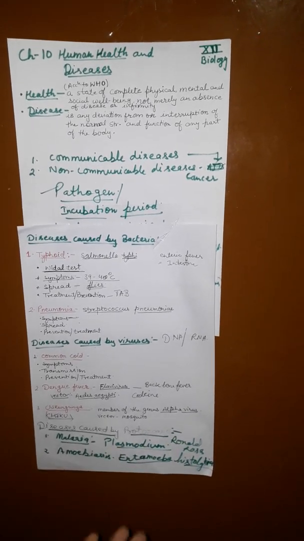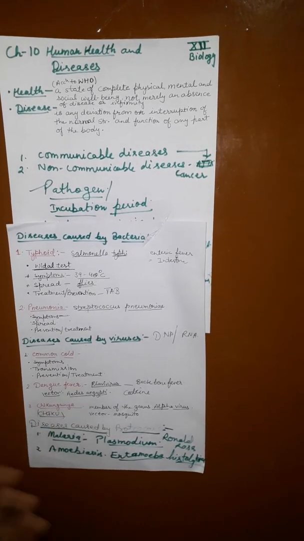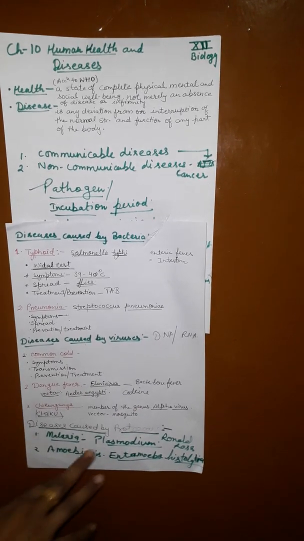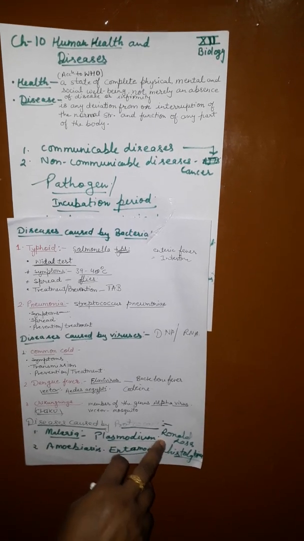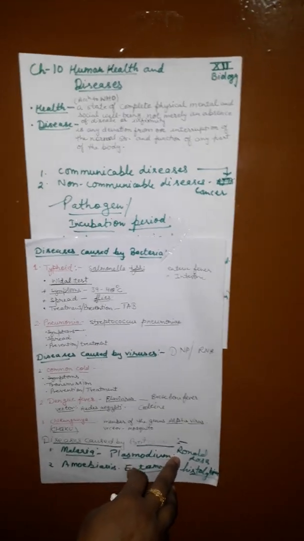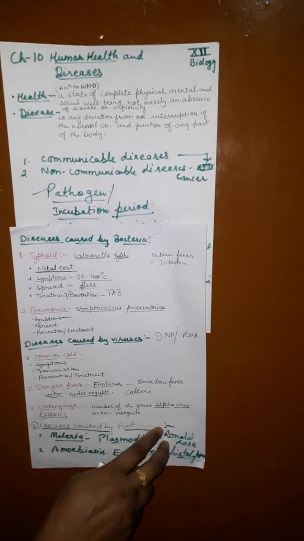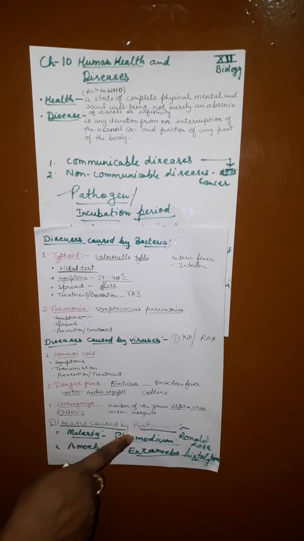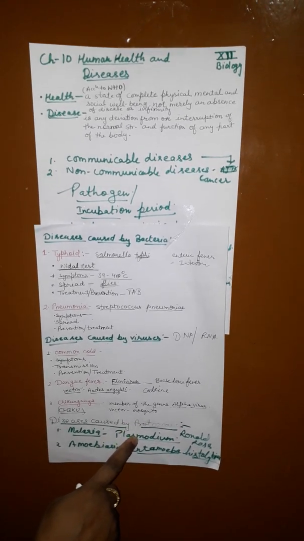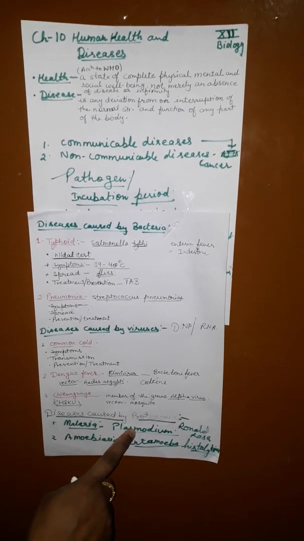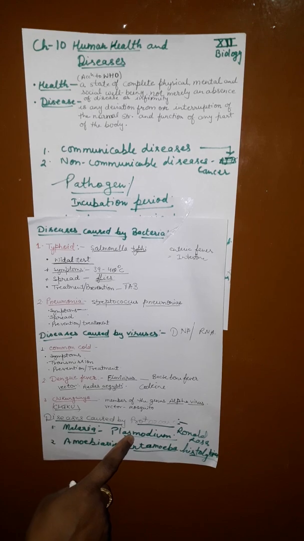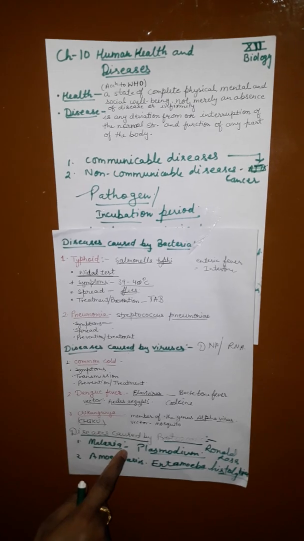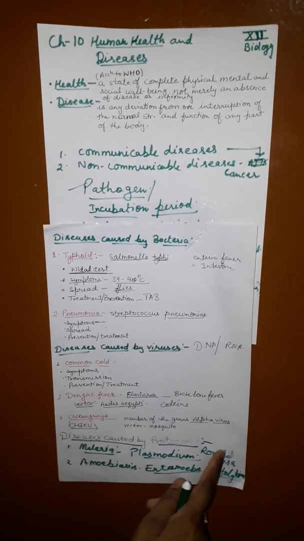Here gender is not specified in the case of viruses, only Aedes aegypti. But in the case of malaria, only the female Anopheles mosquito, which feeds on human blood, transfers the sporozoites of Plasmodium. Different species of Plasmodium are responsible for different types of malaria. Malignant malaria is fatal and is caused by Plasmodium falciparum.